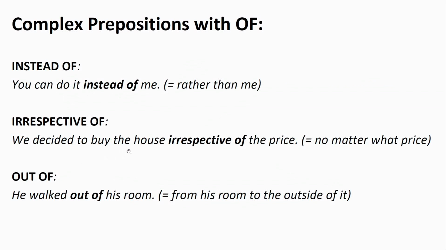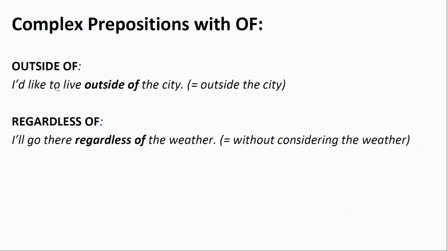We decided to buy the house irrespective of the price, which means no matter what price. Out of. He walked out of his room. This means from his room to the outside of it. Outside of. I'd like to live outside of the city, which means outside the city. Regardless of. I'll go there regardless of the weather, so without considering the weather.